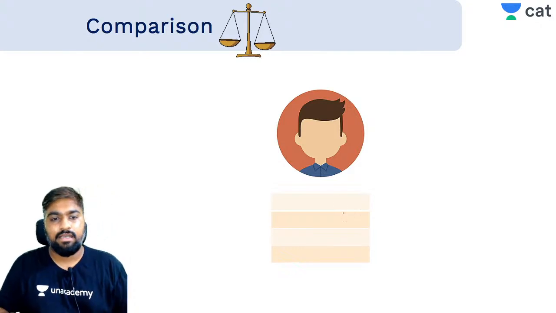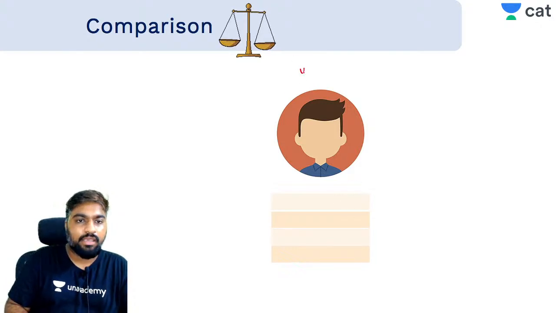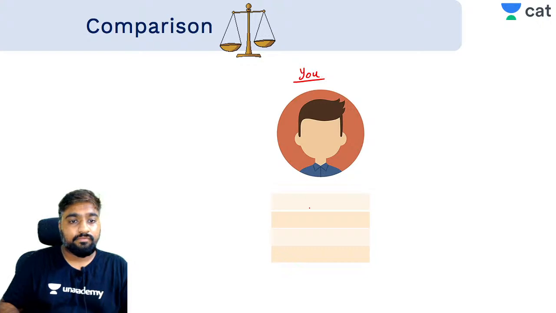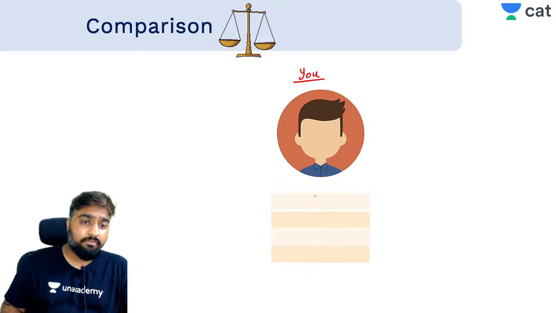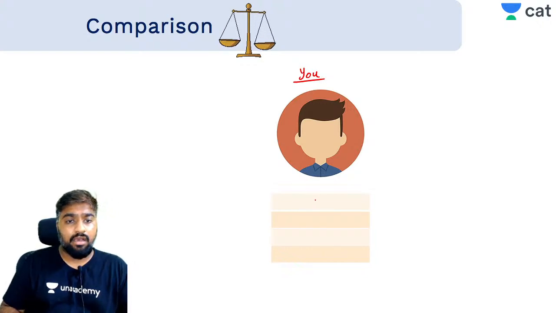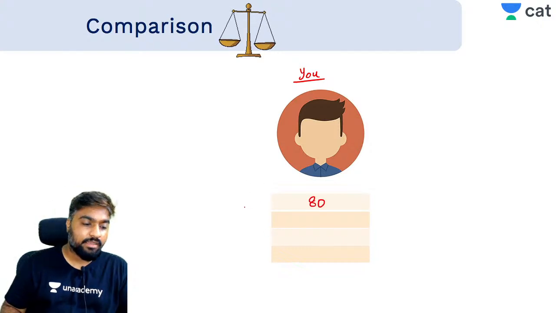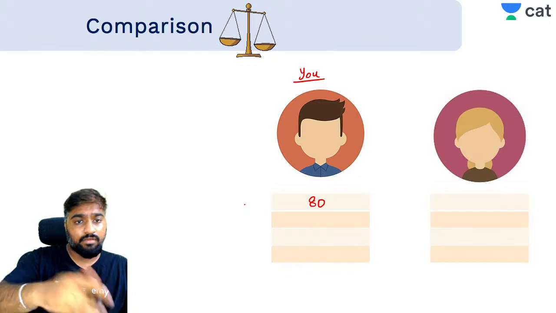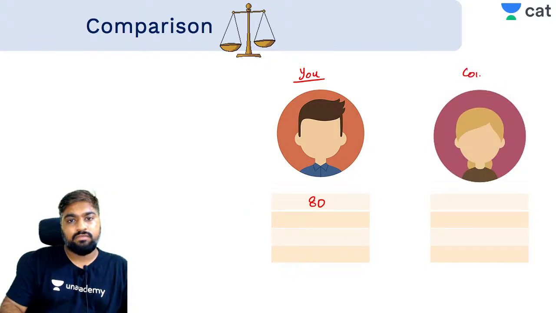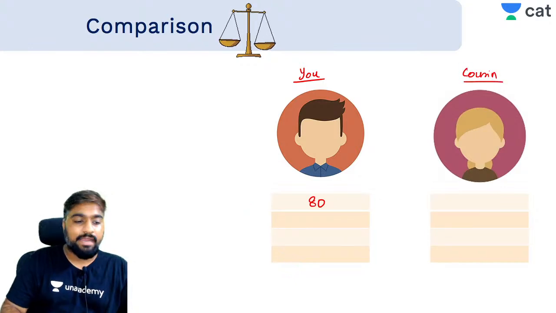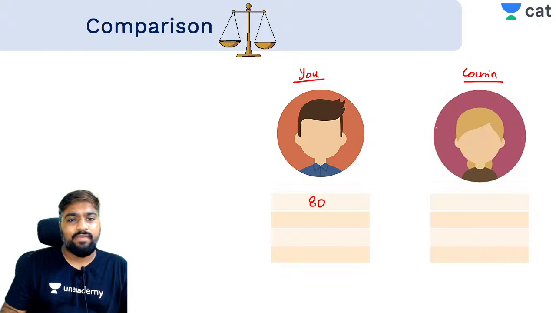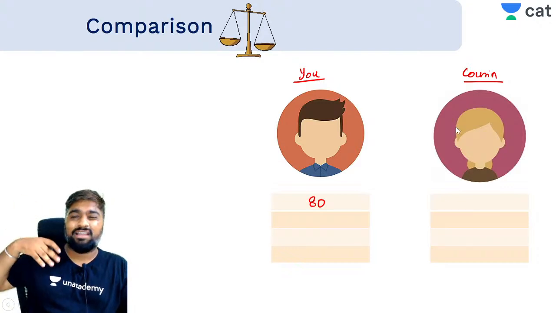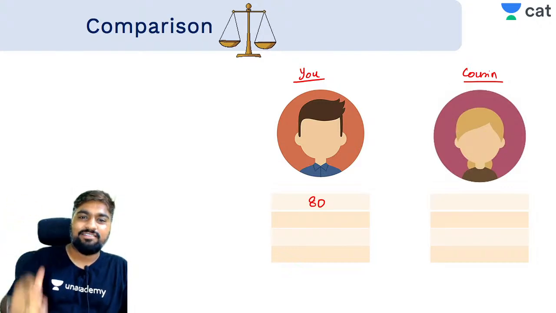Let's say there is a person, let's say this is you, and you have managed to score, let's say, 80. But there's a cousin of yours. We always have this one cousin who seems to be better at everything than we do, always there to keep letting us know that you should be like this one.